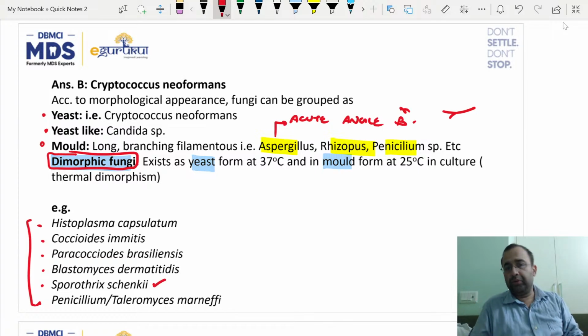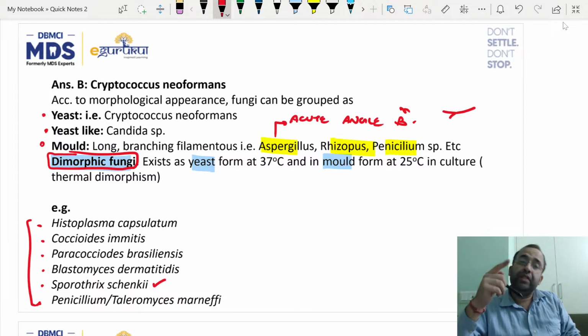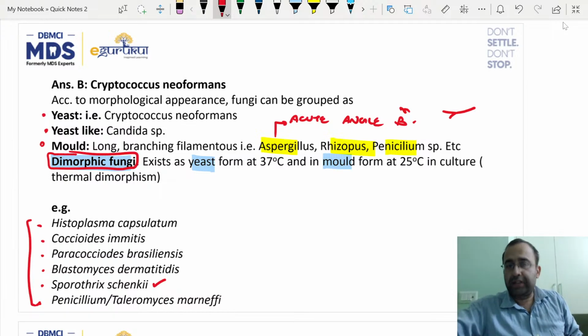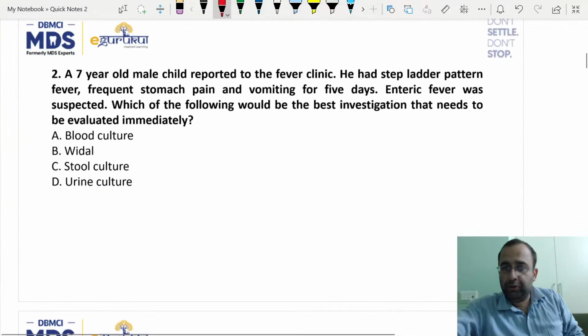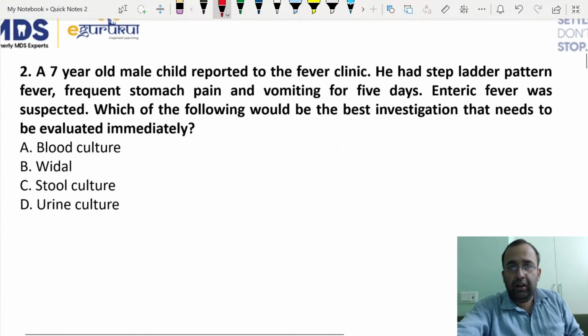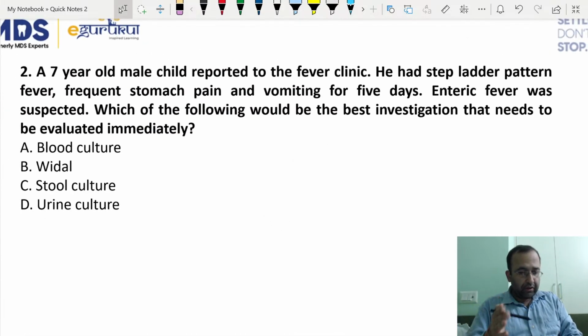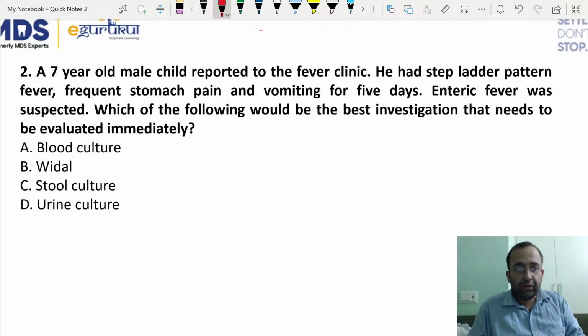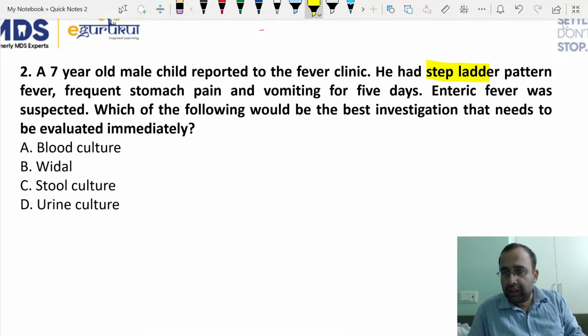What is the answer? That is Sporothrix. Agreed. So yeast was Cryptococcus, Candida species is yeast-like. Next question, read it properly. You have a history of a young child reported to the fever clinic with a step ladder pattern.